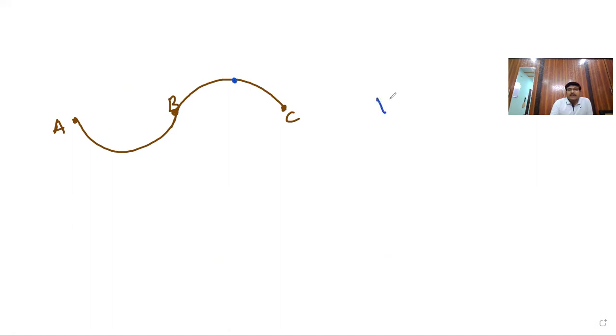Suppose I need the instantaneous velocity, V bar instantaneous. What is instantaneous velocity? It is at a particular point, at a particular instant. Let us say this point is here, I am indicating. That is given by dr bar by dt, the notation we have taken. Now observe, at a particular point there is no displacement at all, because it is a point, a particular instant. There is no change in time also.